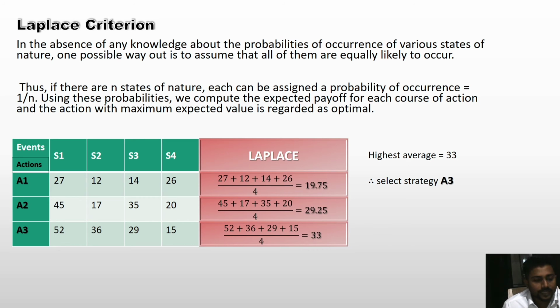So there was a table, and I also calculated the Laplace criteria. I calculated the average in the rows. So the highest average is 33. Therefore we select the strategy A3, that is action 3.